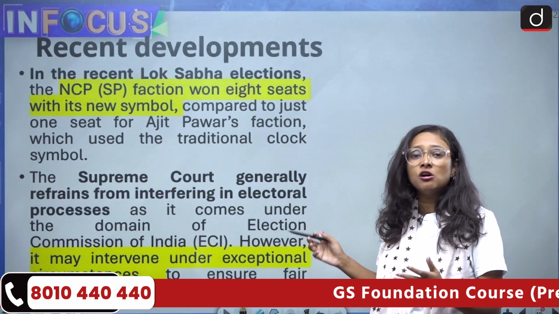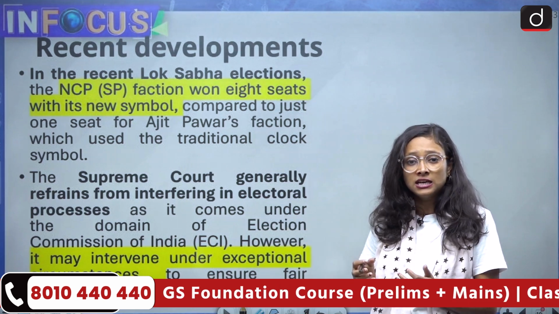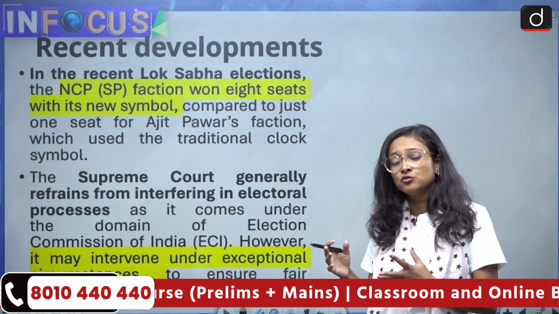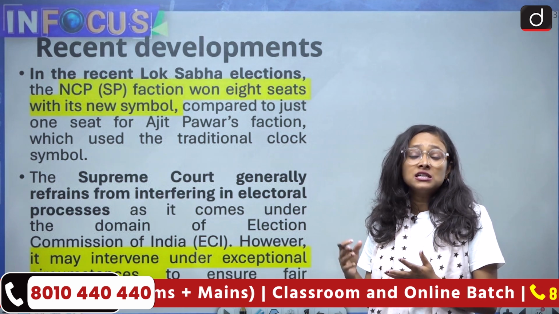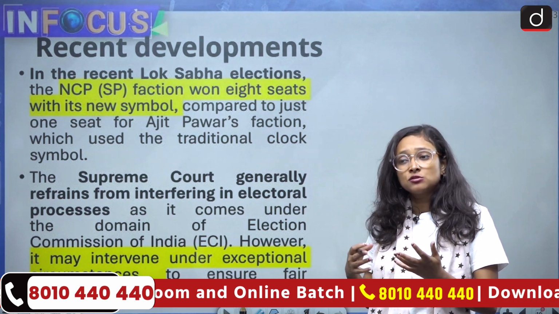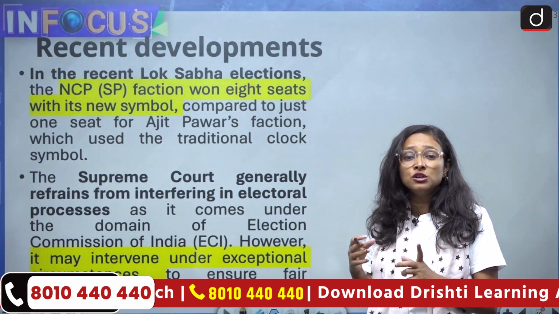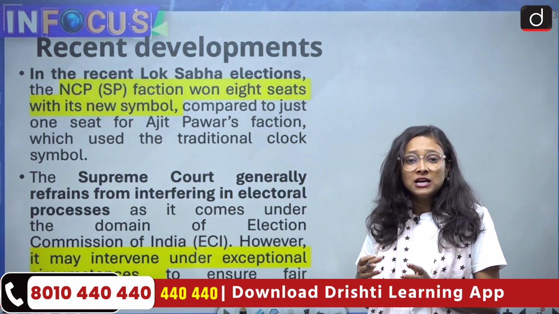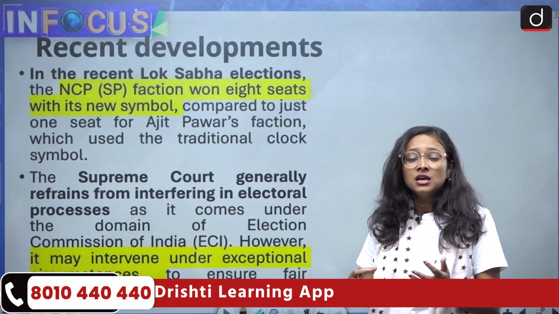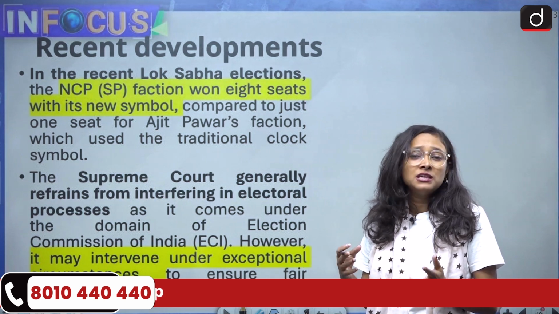But here ECI has already decided, and that has not been accepted by the Sharad Pawar party, because they said that many things happened out of confusion. Despite the confusion, in the recent Lok Sabha election, the NCP led by Sharad Pawar got 8 seats, and the Ajit Pawar led faction got only 1 seat. So the matter can also be considered on the basis of performance, and maybe the symbol can be freed and they may have to compromise.